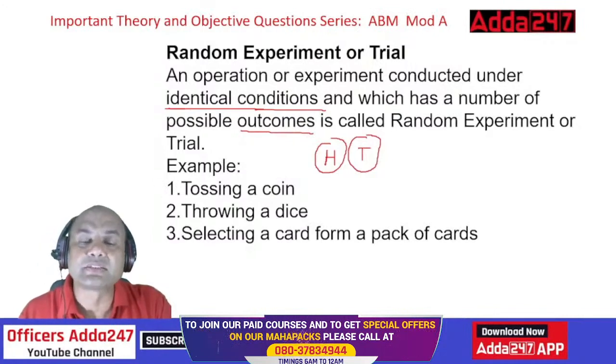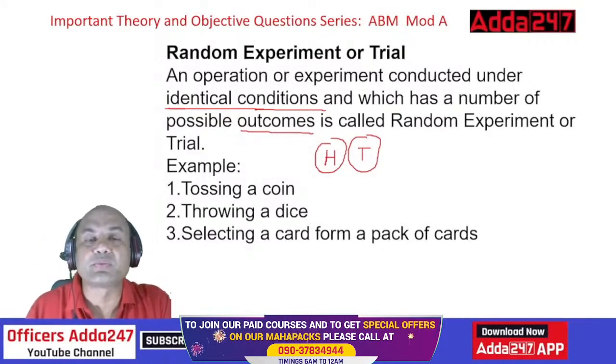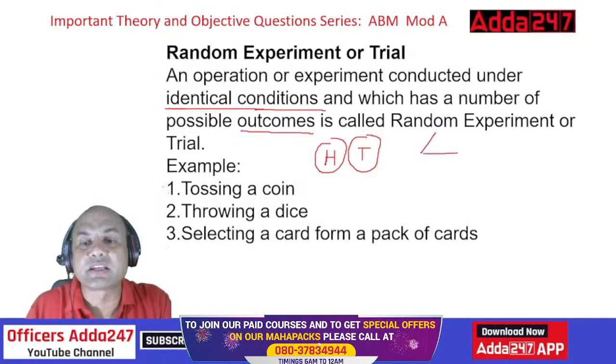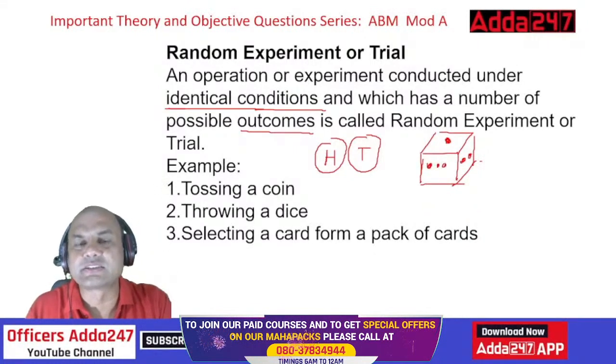Similarly, throwing a dice. Suppose if I throw a dice, what can be the outcomes? What is the dice basically? This is the dice, right? Which we played Ludo with in our childhood. We had all those 6 faces, 1 over here, then 2 over here, 3 over here, and all these 6 outcomes were there.